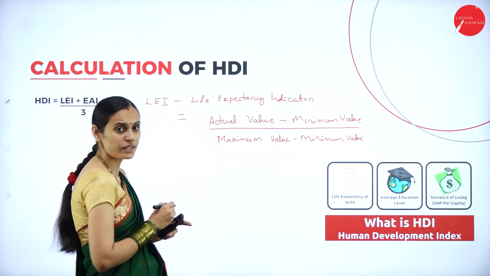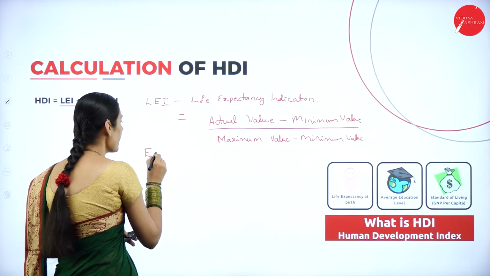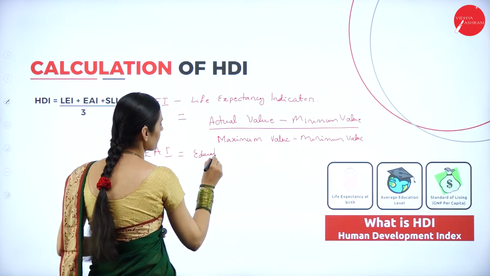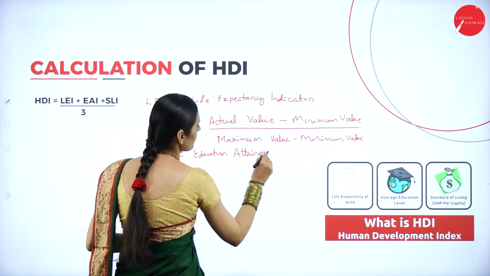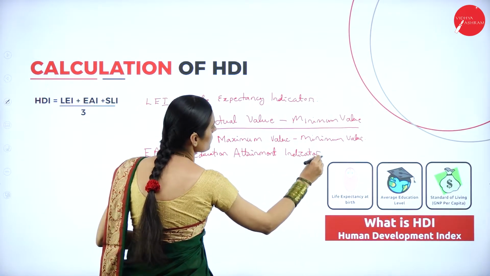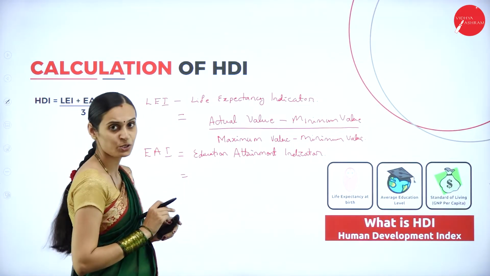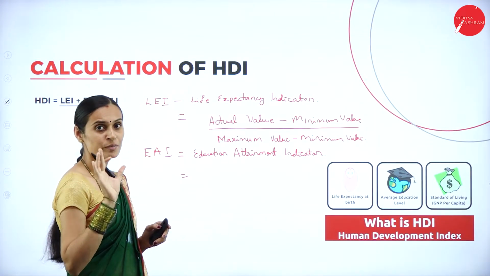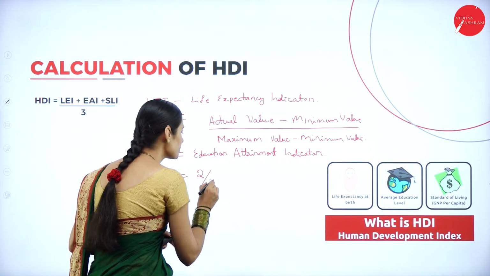And next one, educational attainment indicator. So how to calculate the educational attainment indicator? I told you two important components which belong to the educational attainment indicator. One is adult literacy rate and another one is gross enrollment ratio. Adult literacy rate gets two-thirds weight.